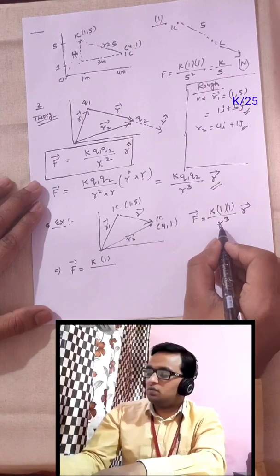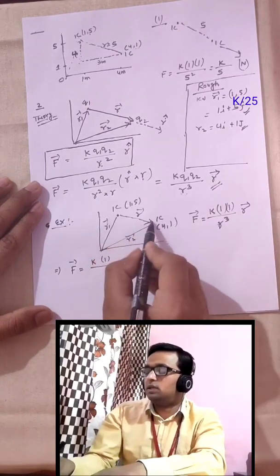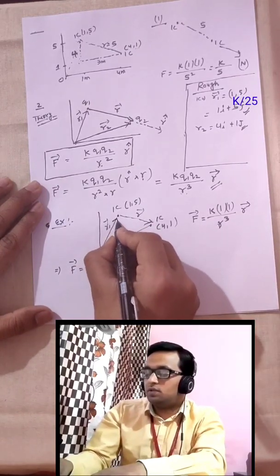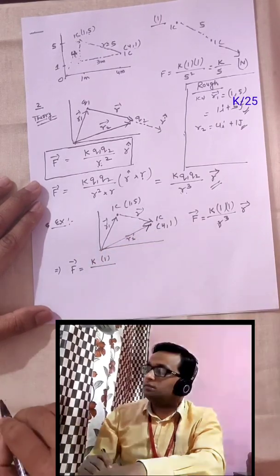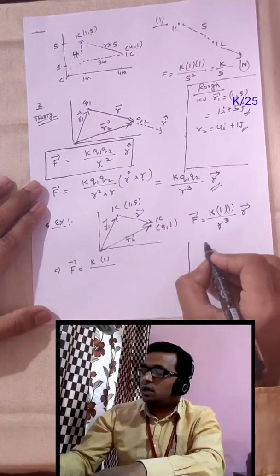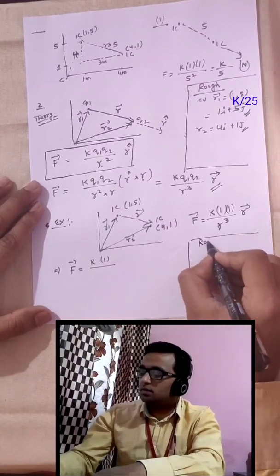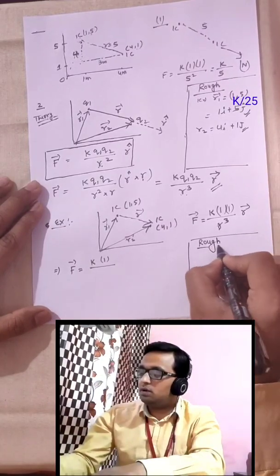Now what is this r? This is the magnitude of this vector. This is our first vector, this is the second vector, and this is our third vector. Here I will do some rough work.